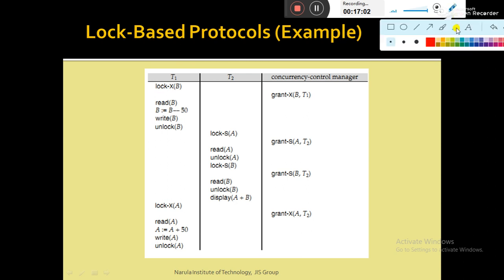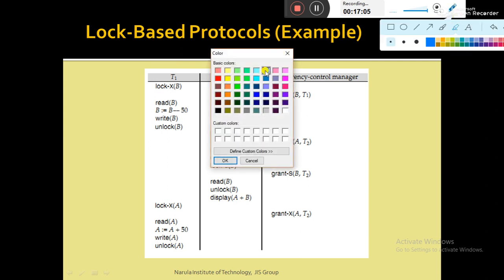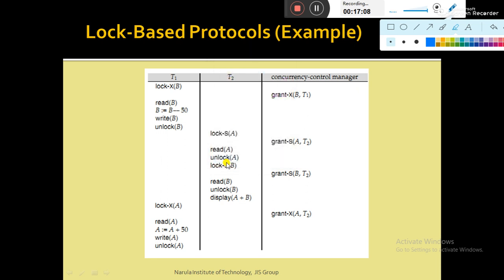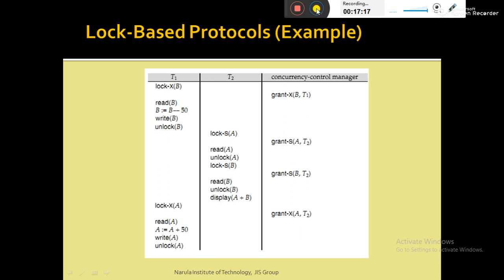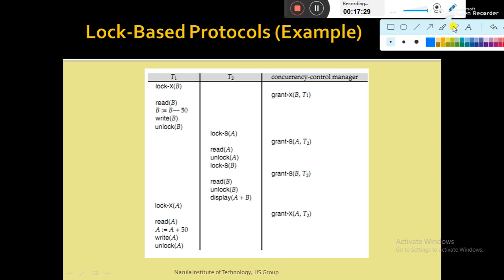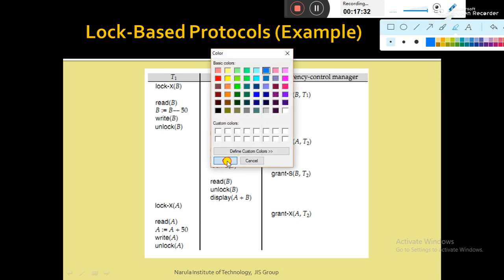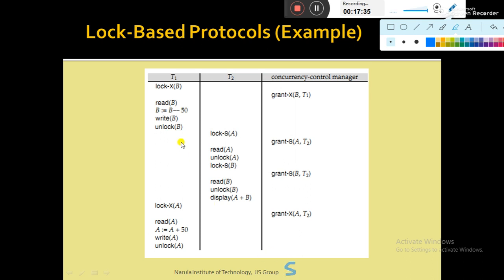Now, with the same transactions which we have seen in the last slide, let's make a schedule with the help of these two transactions, and let's look at how the concurrency control manager grants the requests and how transactions proceed with their operations. So this is schedule S, let me mark it. Definitely the schedule consists of two transactions T1 and T2, and they are running concurrently. That means it is a concurrent schedule.